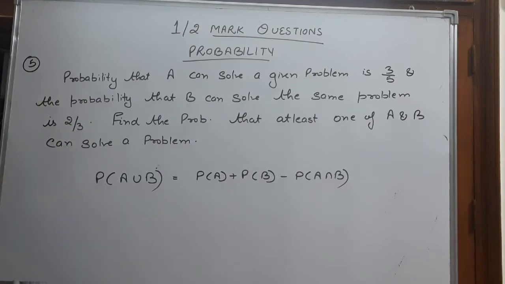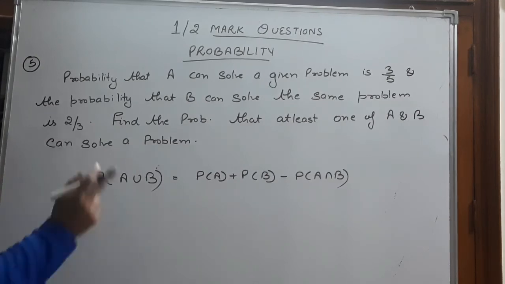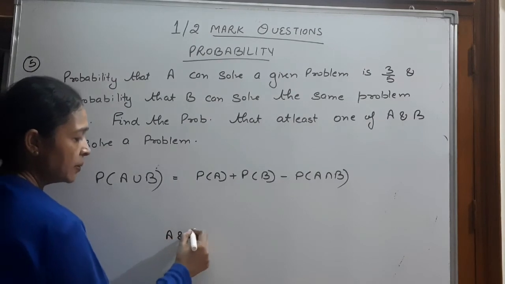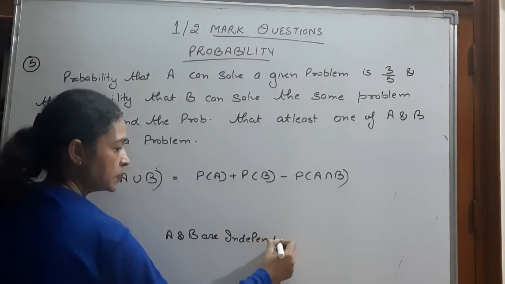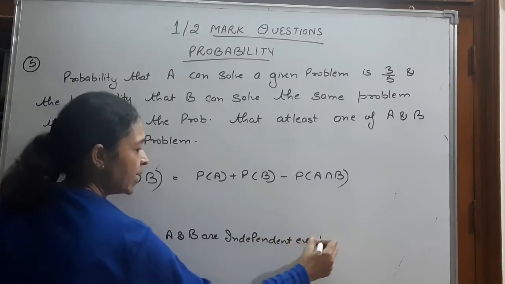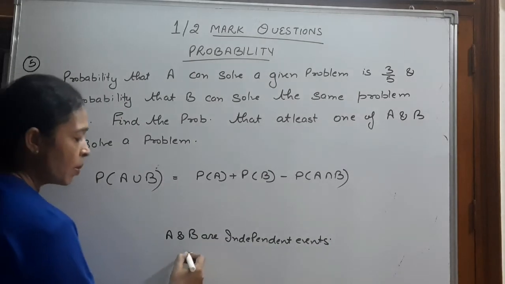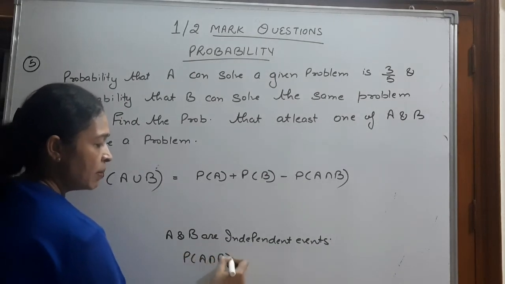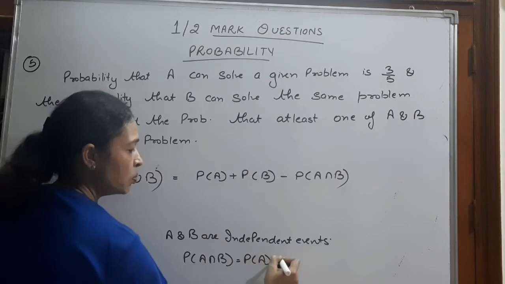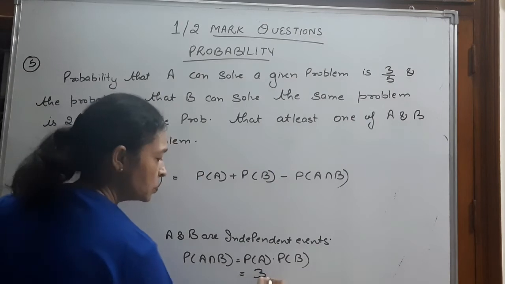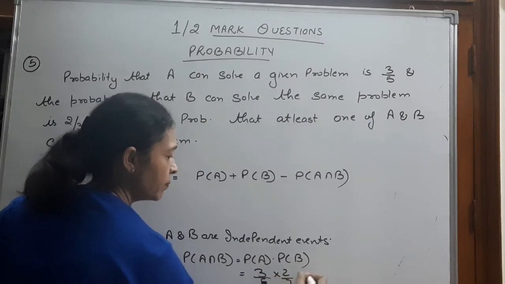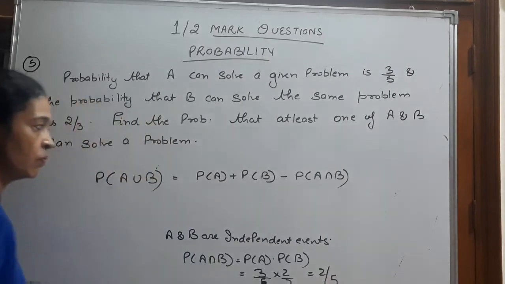A can solve a problem and B can solve a problem. Both the events are different. They are not dependent. It means that A and B are independent events. When A and B are independent, the probability of A intersection B will be equal to probability of A into probability of B. That is 3 by 5 into 2 by 3, which is equal to 2 by 5.